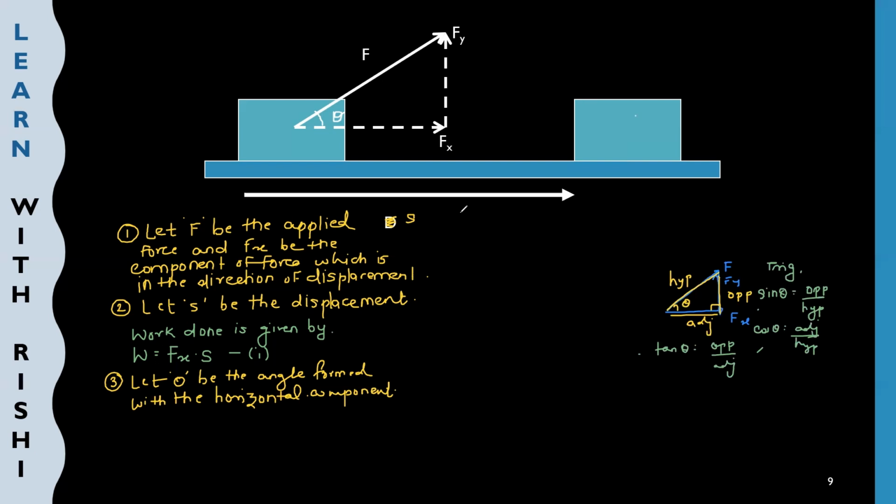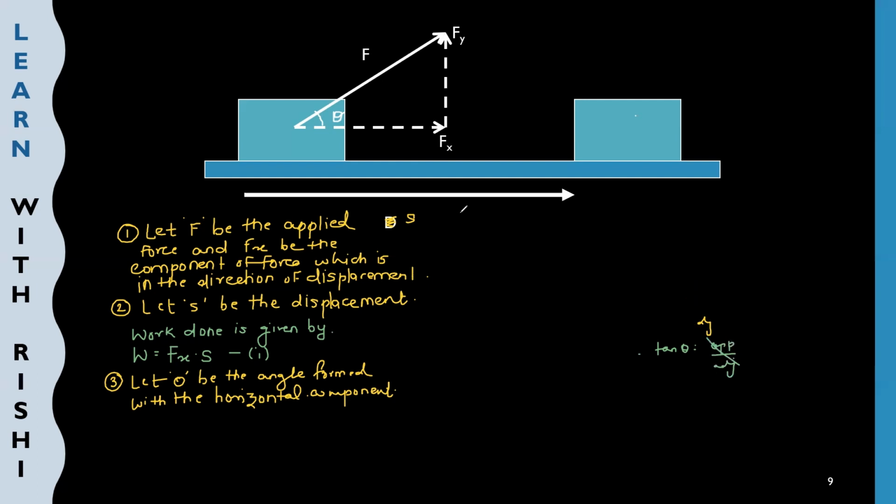Now here, as you can see in the diagram, which component do we want? We want the component which is in the direction of displacement, that is Fx. Now Fx is which side? Adjacent side. So which formula will we take? One in which the adjacent side is included. Do we want the opposite side? No. So the preferred formula will be this one, that is cos theta is equal to adjacent upon hypotenuse. We don't want the opposite side. We want only the side which is in the direction of displacement, that is Fx.